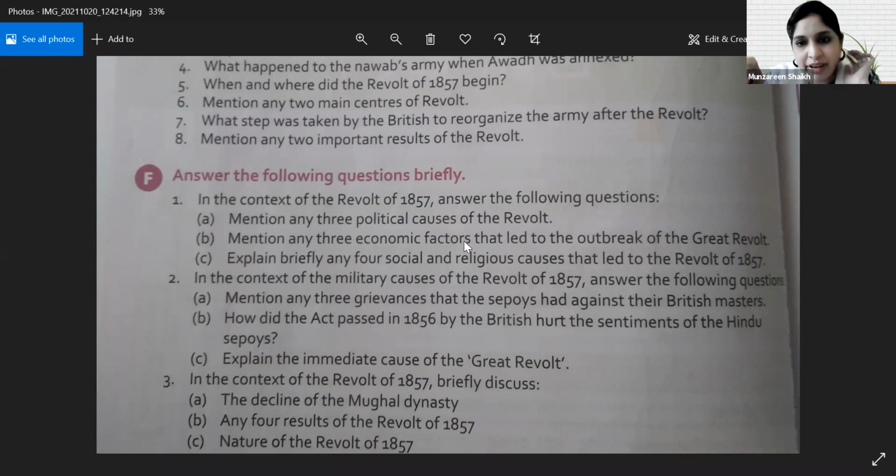Now, any three economic factors that led to the outbreak of the Great Revolt of 1857. Economic, who will give me economic? Tansa, will you give me economic? Any three economic factors?